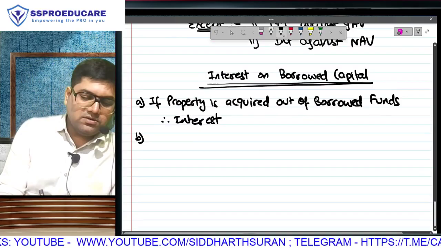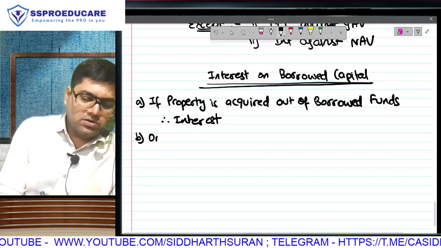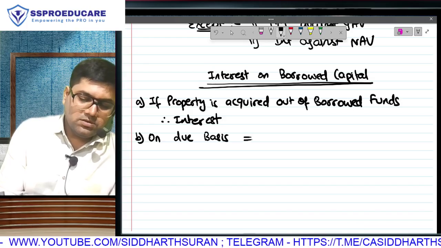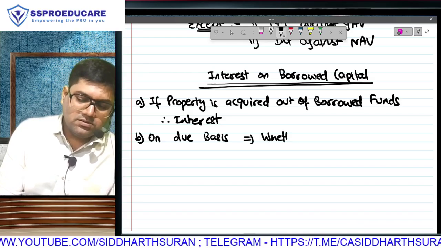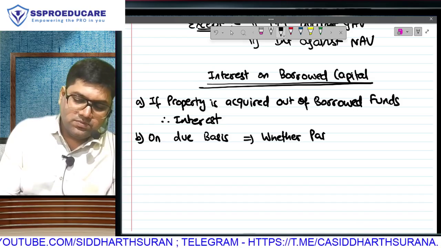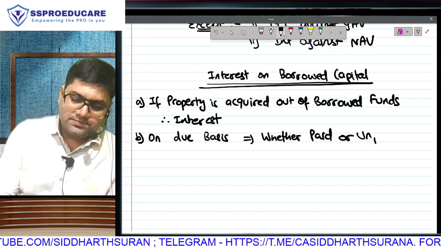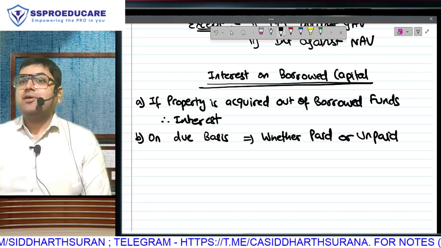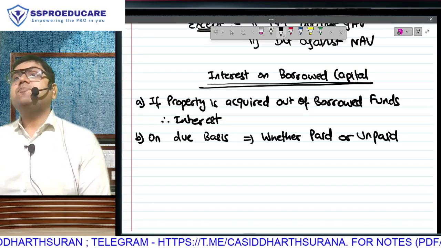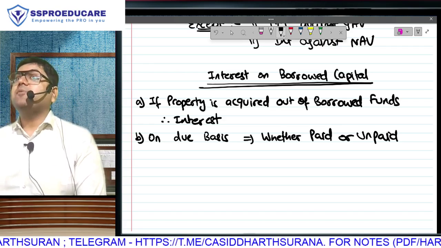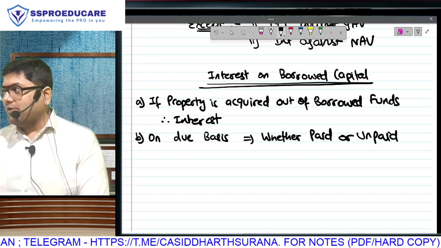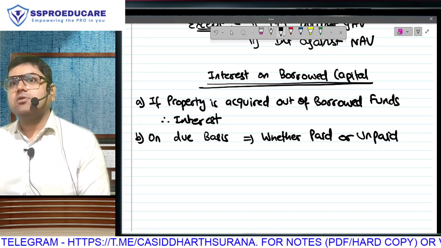So deduction will be given on due basis, whether it is paid or unpaid. Look at how typical the house property chapter is. Municipal tax is on payment basis, cash method of accounting. But interest on the loan that you have taken is accrual method of accounting.